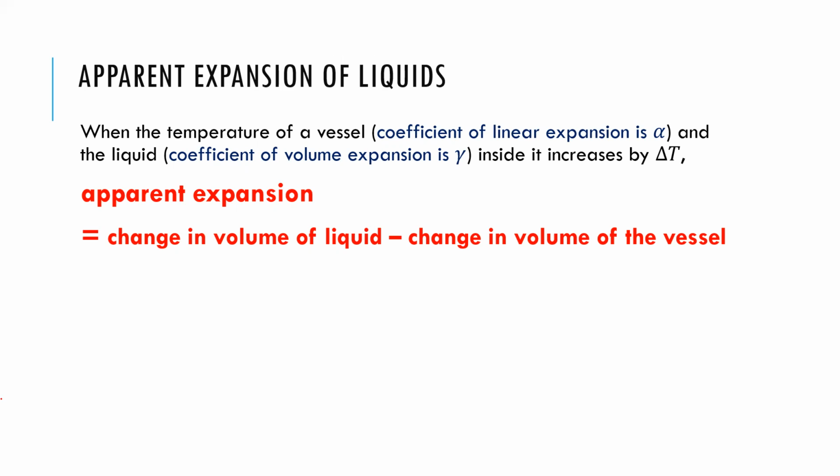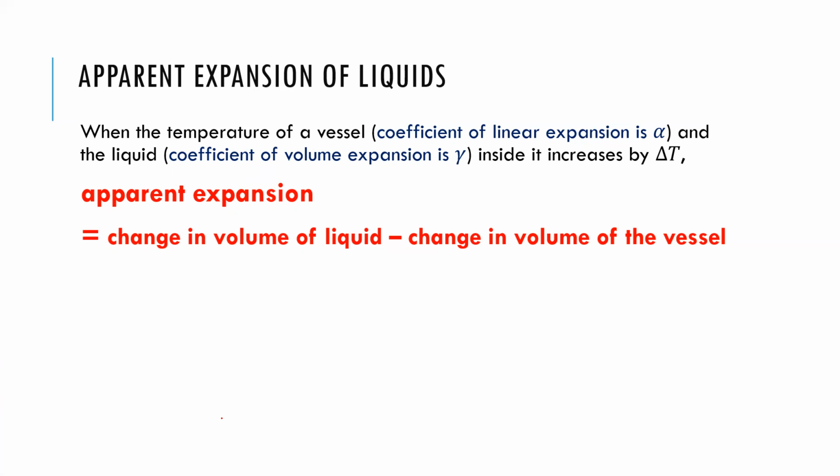The expansion of the liquid is relative to that jar. Apparent expansion. So with respect to the jar, how much has it expanded? Has the liquid increased in volume or decreased in volume? That's what we are trying to find here.